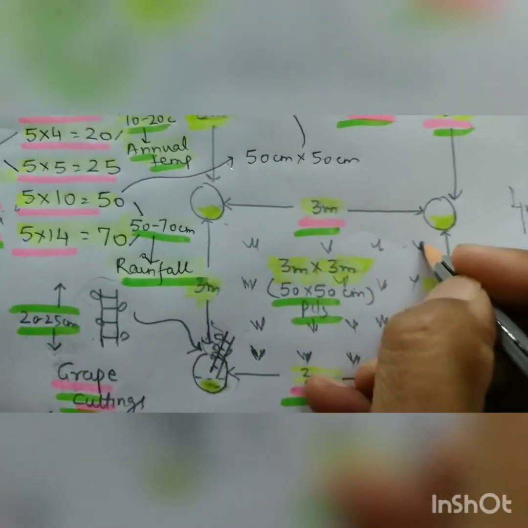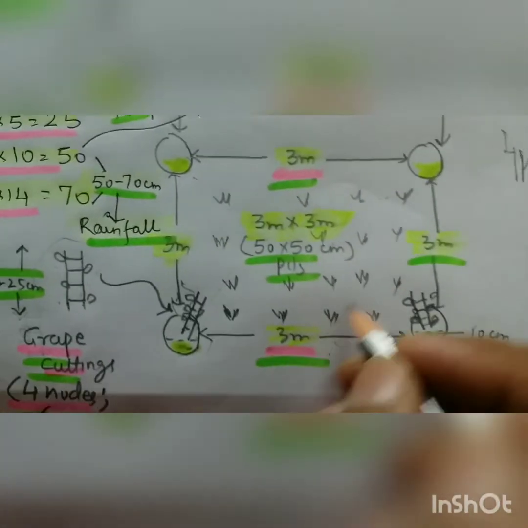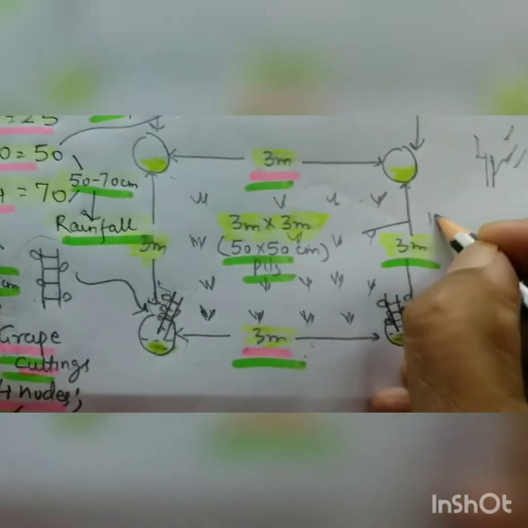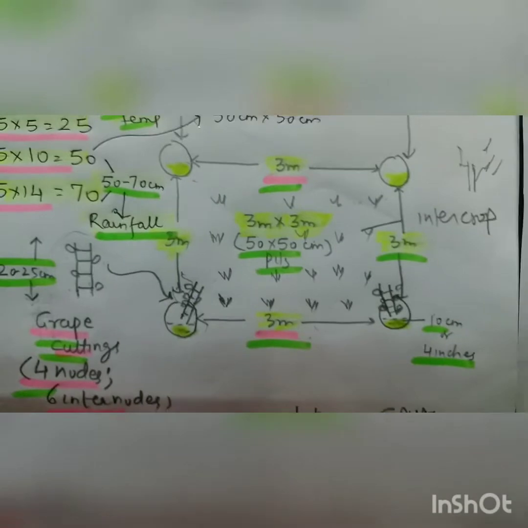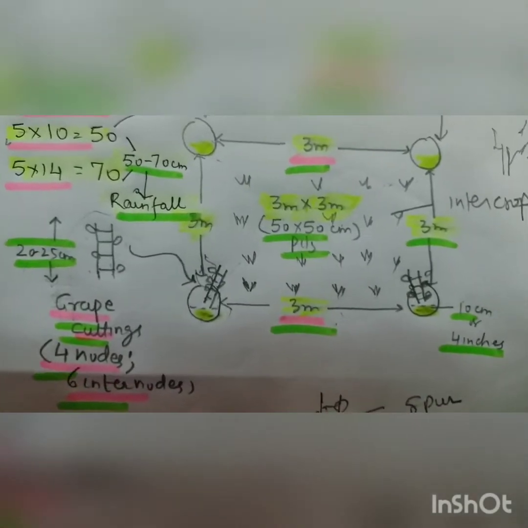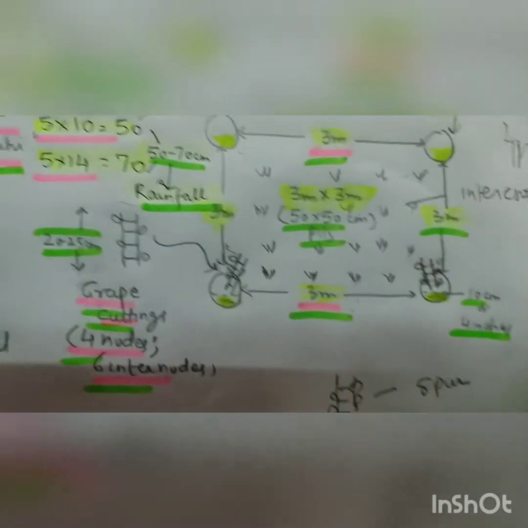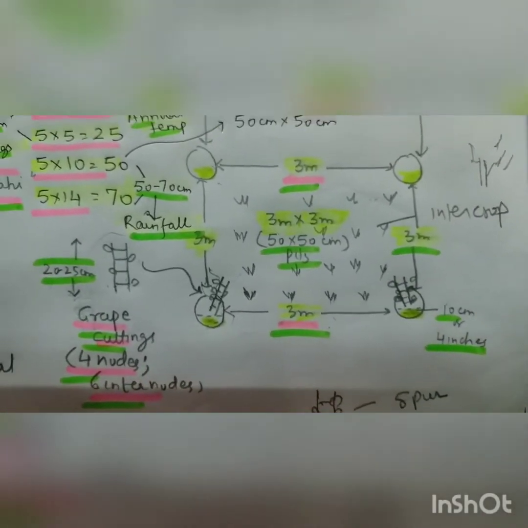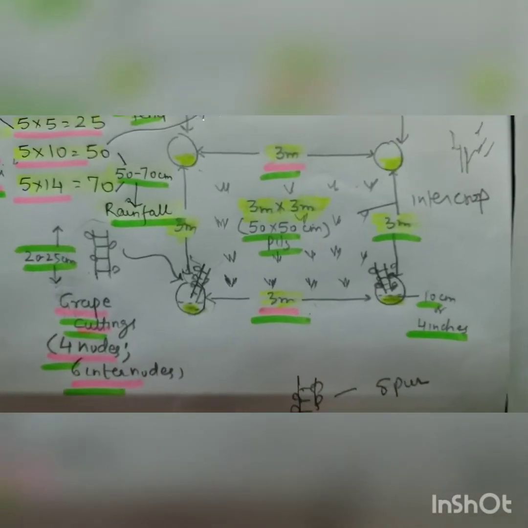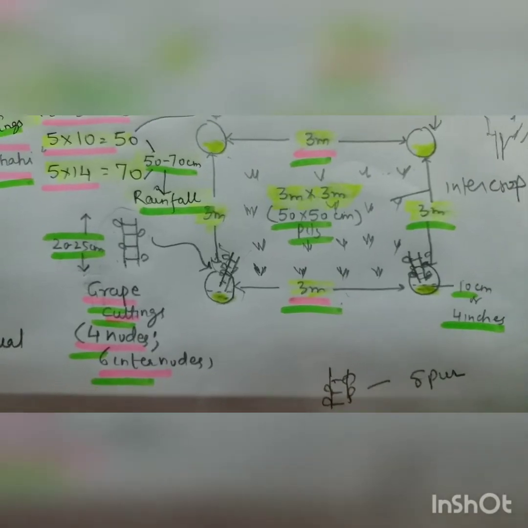So these intercrops, which we call intercropping, are very beneficial for the farmer, because they give them extra income, right? Besides, it also satisfies their homely needs. So intercropping is very important, but here I want to mention no intercrop should be grown in the vineyards.